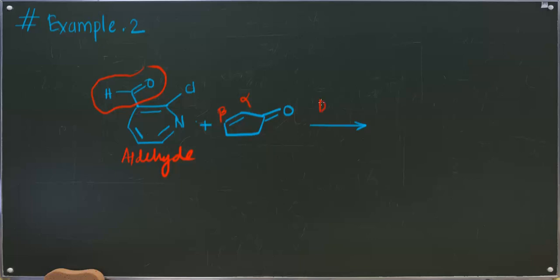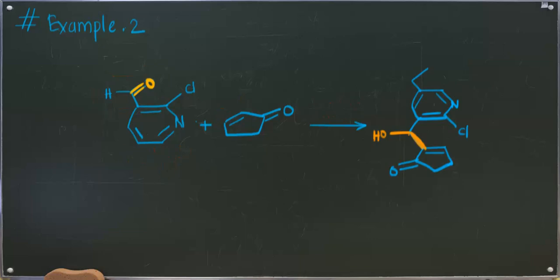So in the presence of DABCO, what will happen? Again pause the video and try to write down the product on paper. Okay, so the product is something like this.